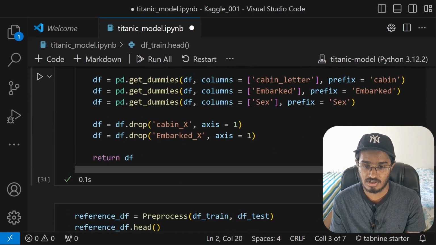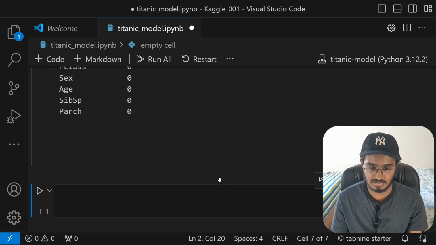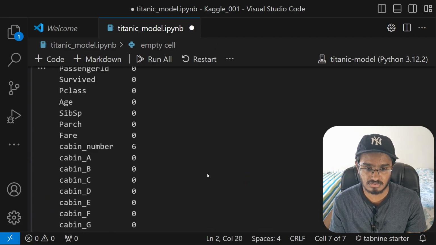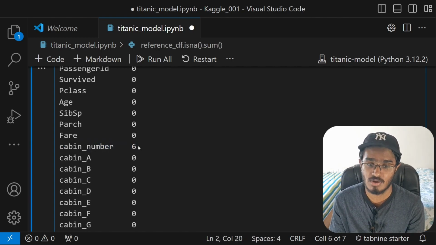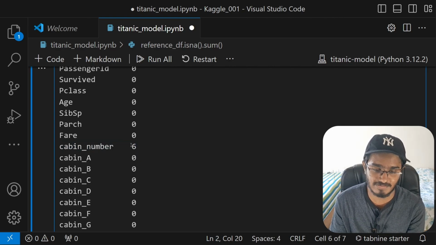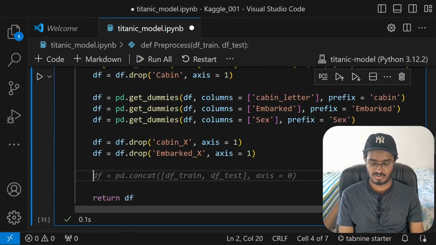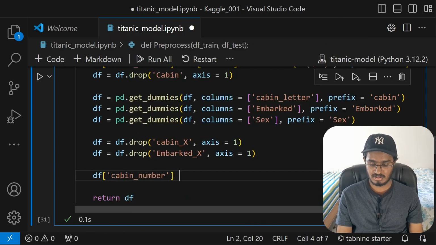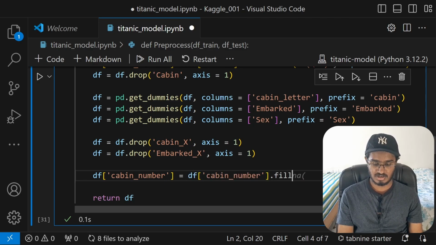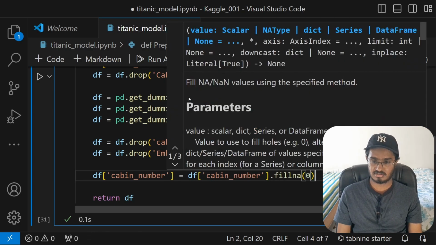So now if you actually have to look at it, just run this code cell, we see that the cabin number has 6 none values. When we combine the test and the train set, we get 6 combined none values in the cabin number, and we can just fill this with 0. So what I can do over here is just access the cabin number column, which will be cabin number dot fillna with 0, just like that. That's about it.